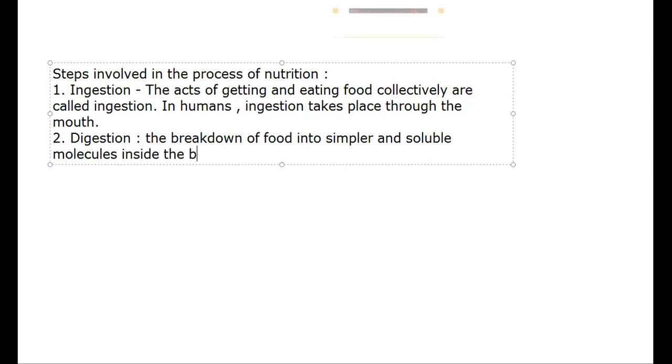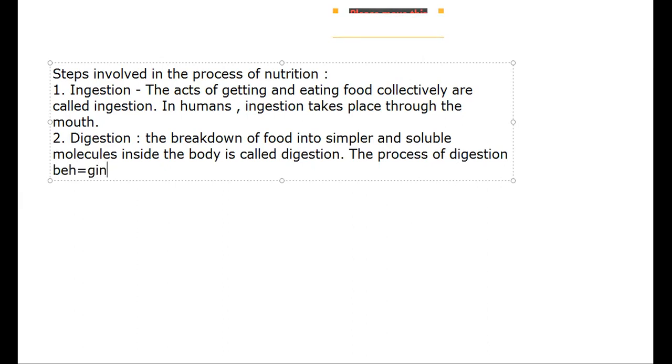It happens inside the body, and is called digestion. Right? This process begins in the mouth and is completed in the stomach.